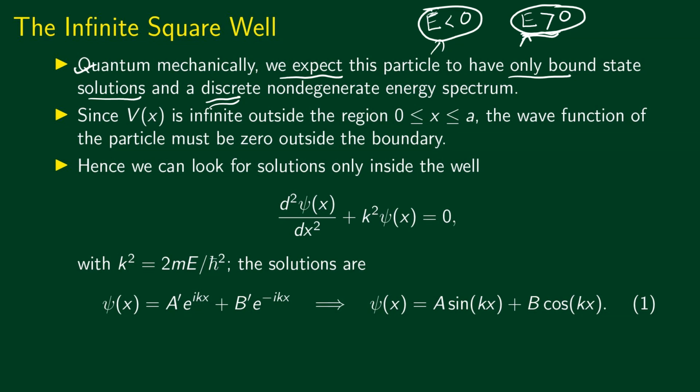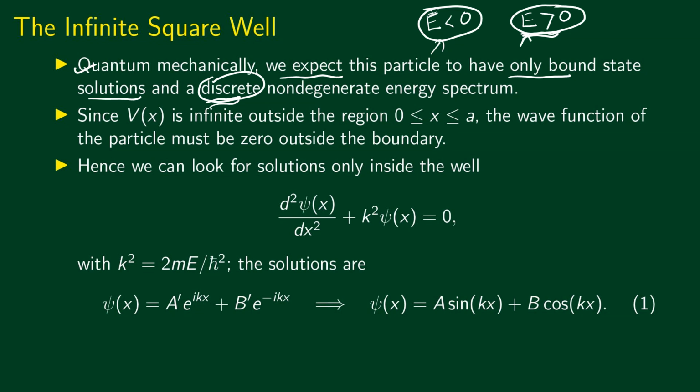Which means that if you make a measurement of energy, you are going to find only certain values of energy. So this is why we say that it's going to be a discrete energy spectrum.